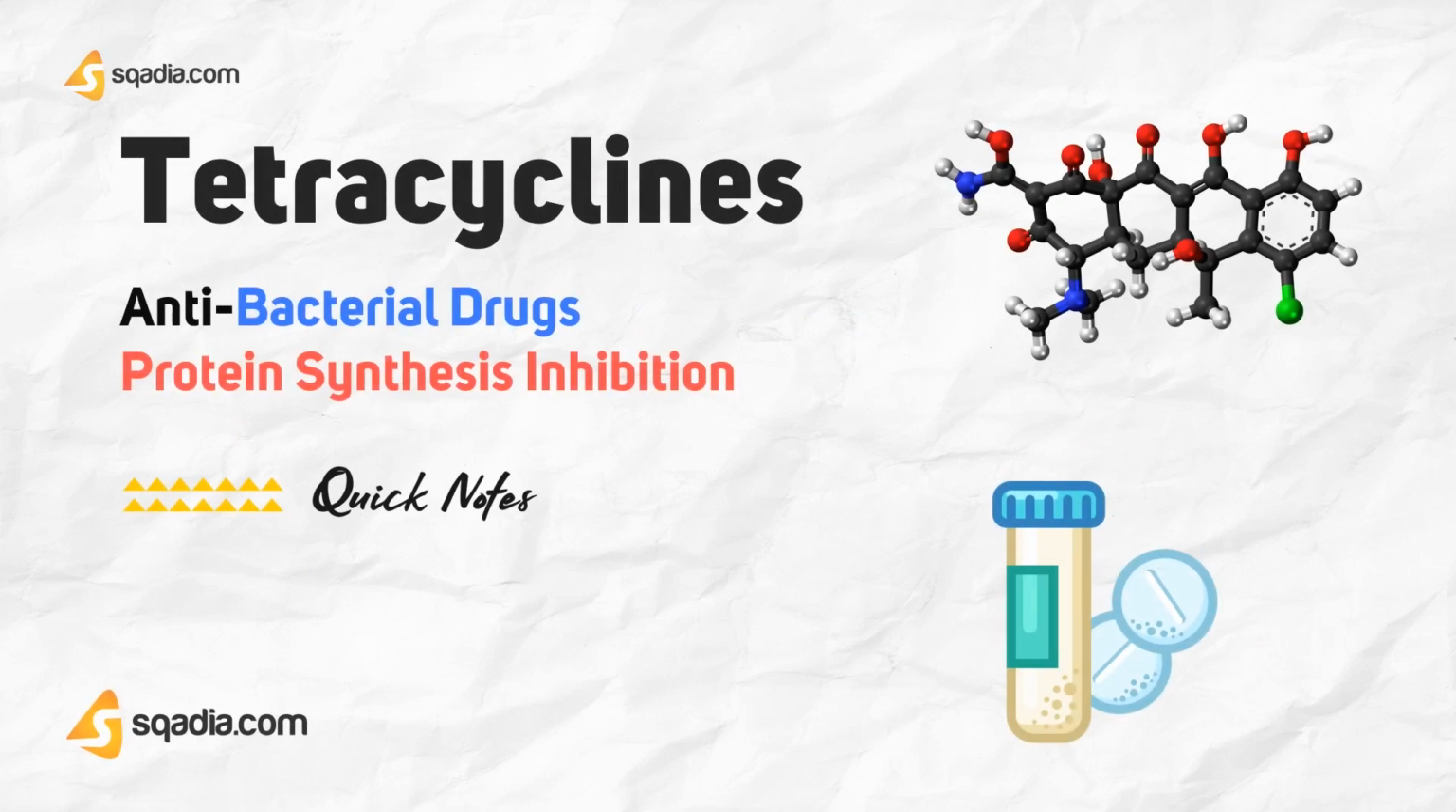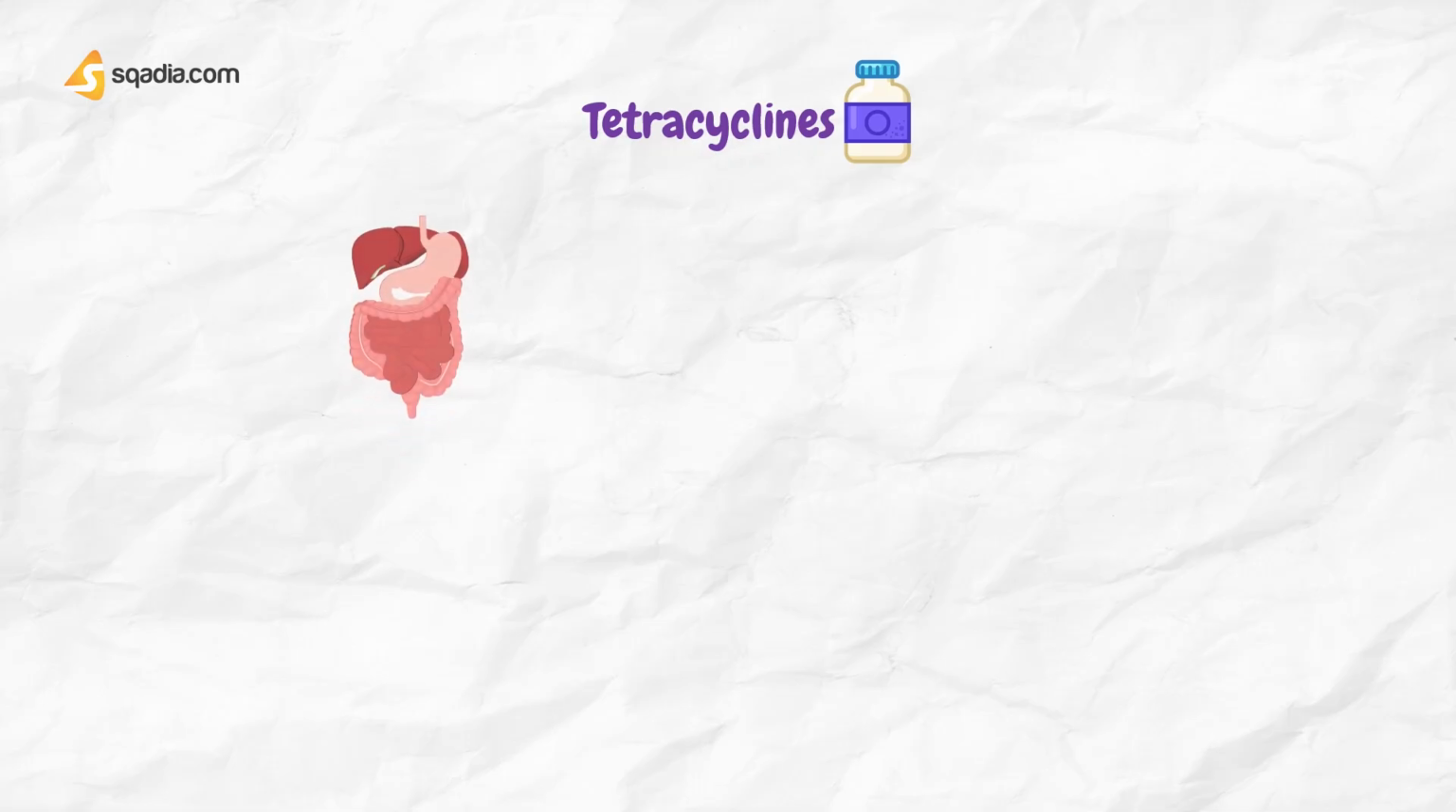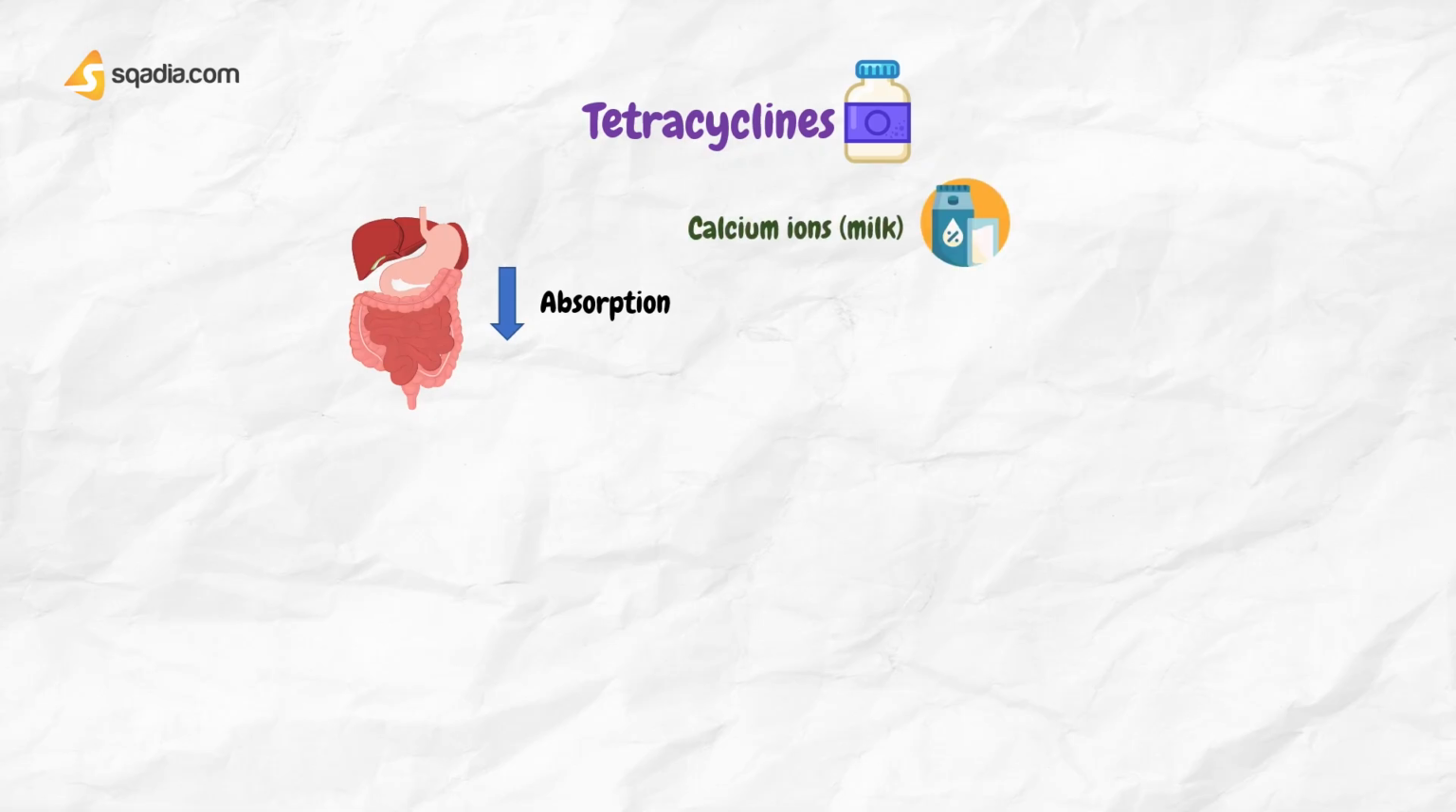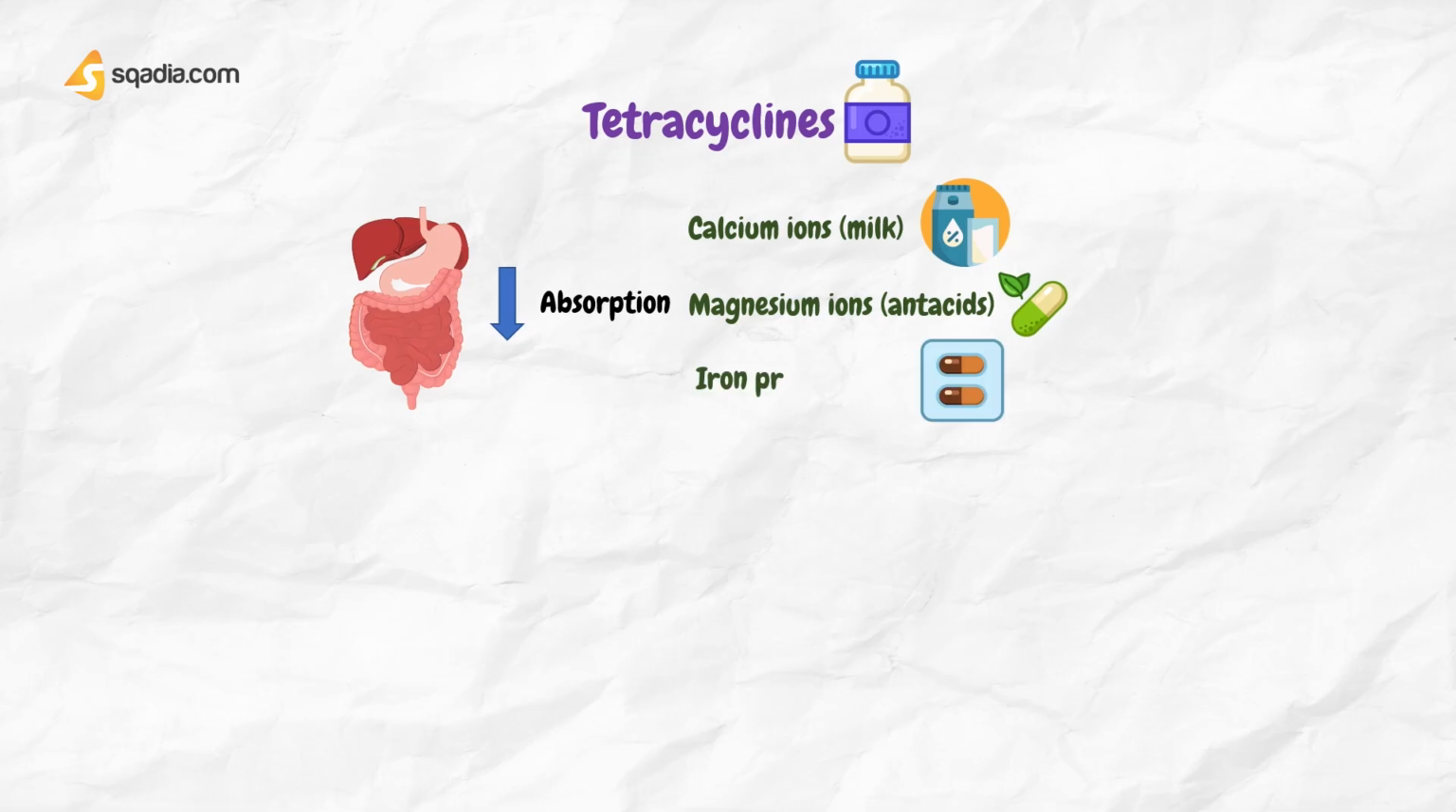Now let's talk about tetracyclines. Tetracyclines are usually given orally, but may be given by injection. Absorption from the gut is variable and is reduced by calcium ions, milk, magnesium ions, for example, antacids, food, and iron preparations.